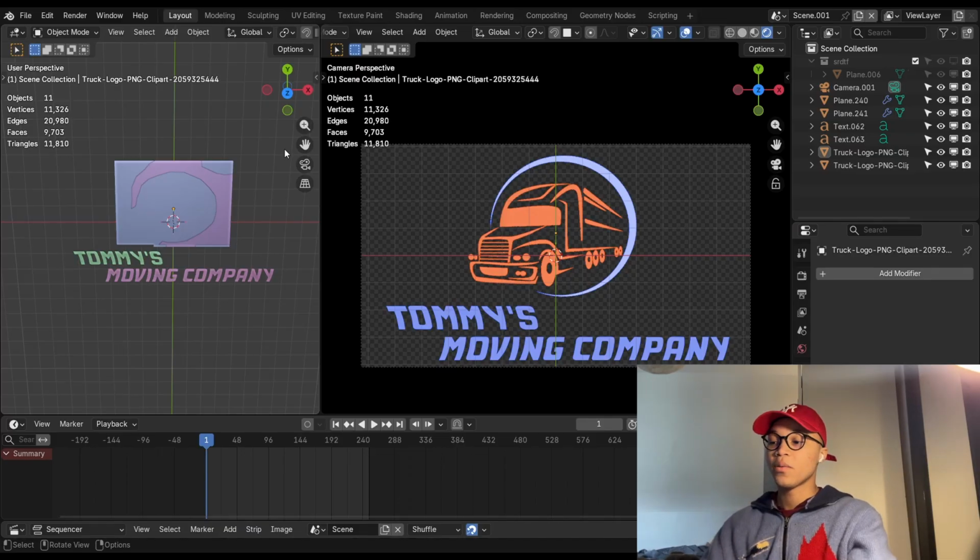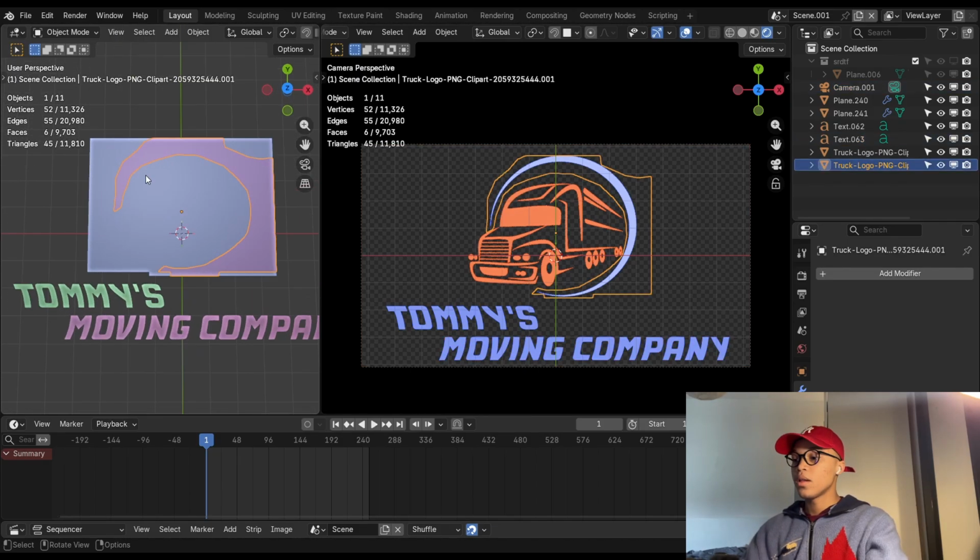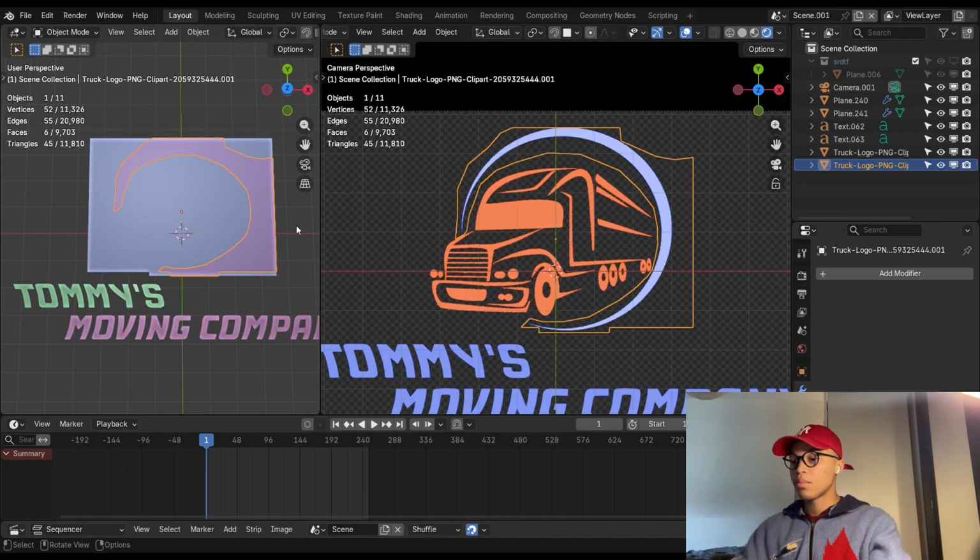I was like, well, that's weird how it says Tom's Company, and I was going to write Tommy's Moving Company below, so I don't know. But anyways, I wanted this thing to be blue like the text, but these two were together, so this was one whole square, but I had to cut this part out basically.